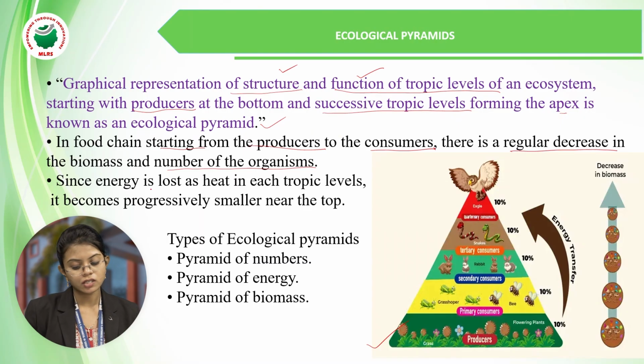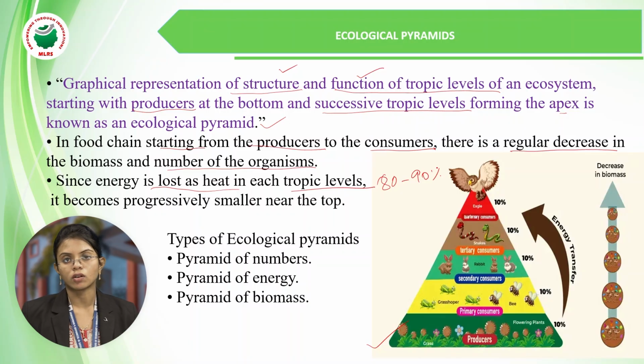Since energy is lost as heat at each trophic level, as we have discussed earlier, nearly 80 to 90% of heat is lost at each trophic level, and it becomes progressively smaller near the top. That is why we have represented it like this.